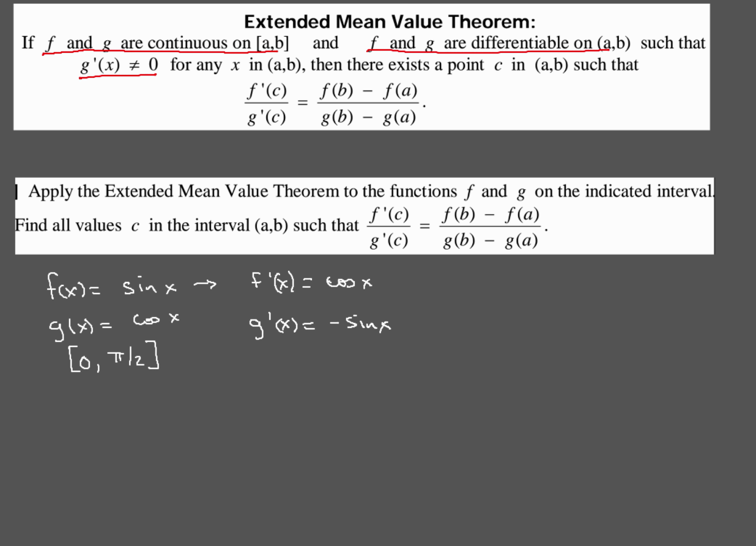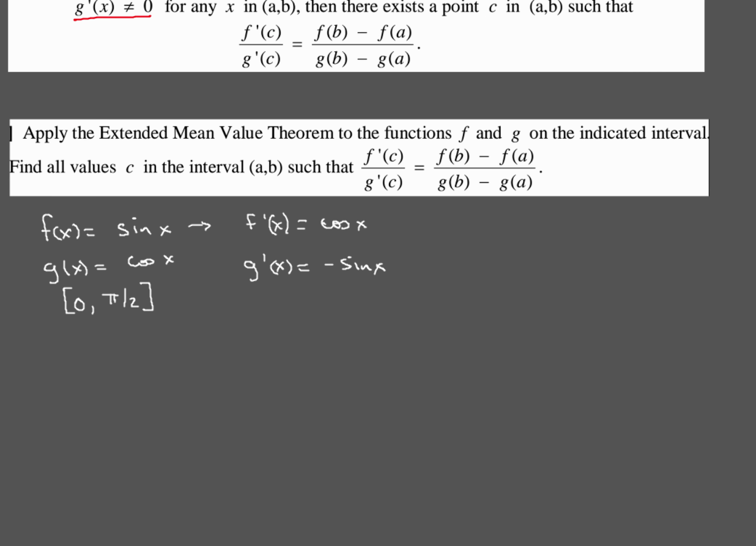To see if our third condition is met, g prime of x not equal to 0, we're going to differentiate each one of these, f and g, to come up with our derivatives. Now g prime of x is negative sine of x, which of course is not equal to 0 anywhere from 0 to pi over 2. Since that is the case, the extended mean value theorem applies. So for f prime of c over g prime of c, we first take the derivative of each one of those. f prime of c is our cosine function because f of x was sine of x. So we're going to have cosine of x over negative sine of x.